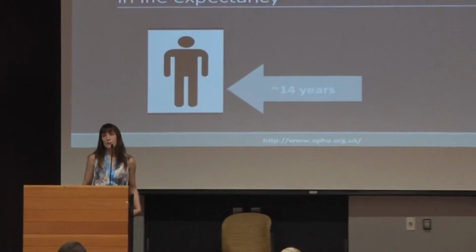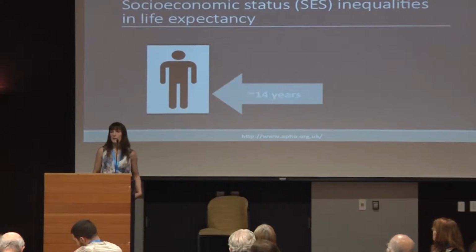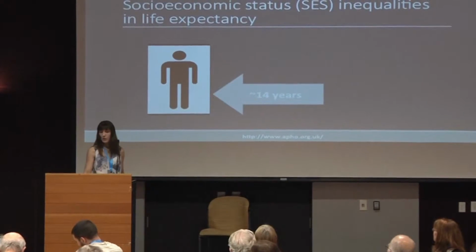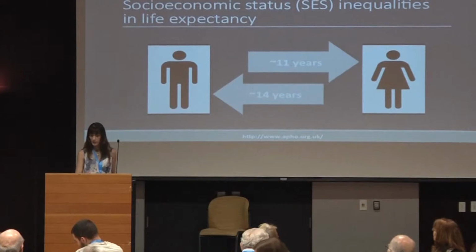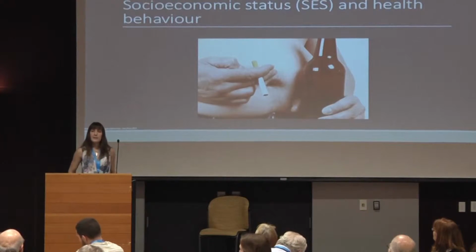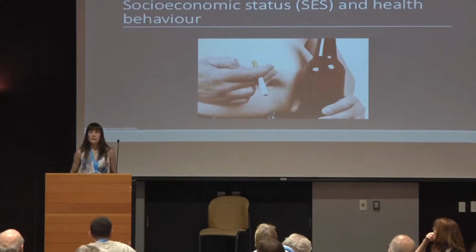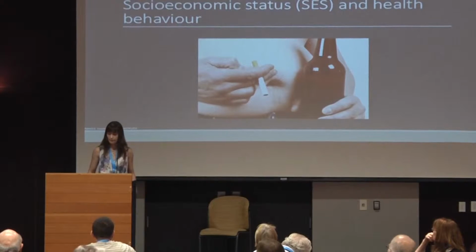So there are marked socioeconomic inequalities in life expectancy, even in welfare states. And in my hometown of Newcastle upon Tyne, men in the most deprived neighbourhoods can expect to live on average 14 years fewer than men in the least deprived neighbourhoods. For women, this difference is around 11 years. And differences in health behaviour are thought to contribute to up to half of this gradient, sometimes more depending on what literature you look at.